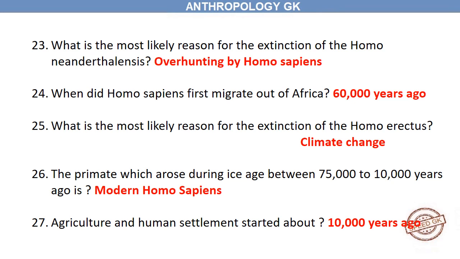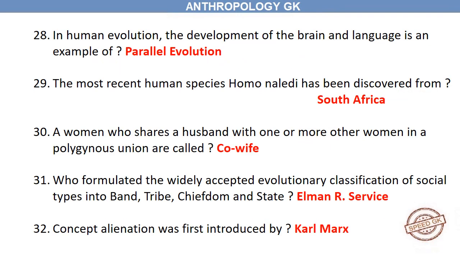Agriculture and human settlement started about 10,000 years ago. In human evolution, the development of the brain and language is an example of parallel evolution. The most recent human species, Homo naledi, has been discovered in South Africa. A woman who shares a husband with one or more other women in a polygynous union is called a co-wife. Who formulated the widely accepted evolutionary classification of social types into band, tribe, chiefdom and state?